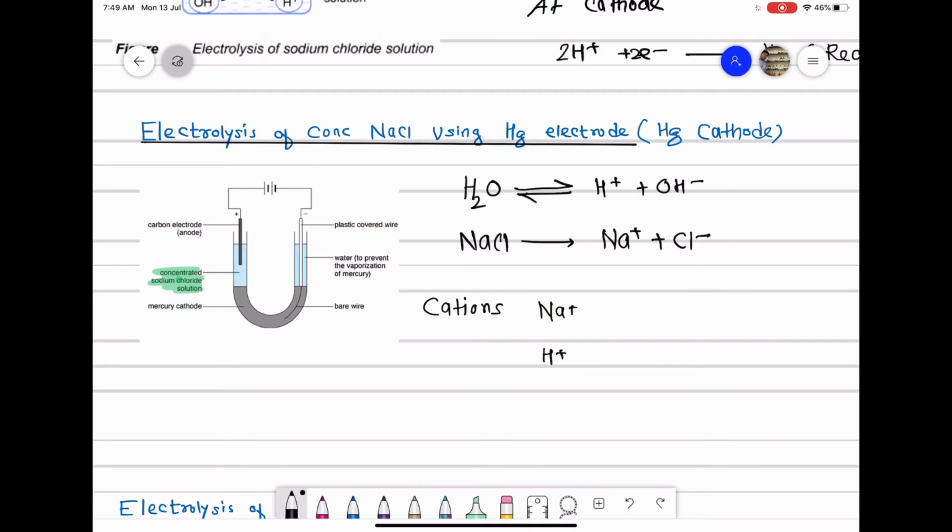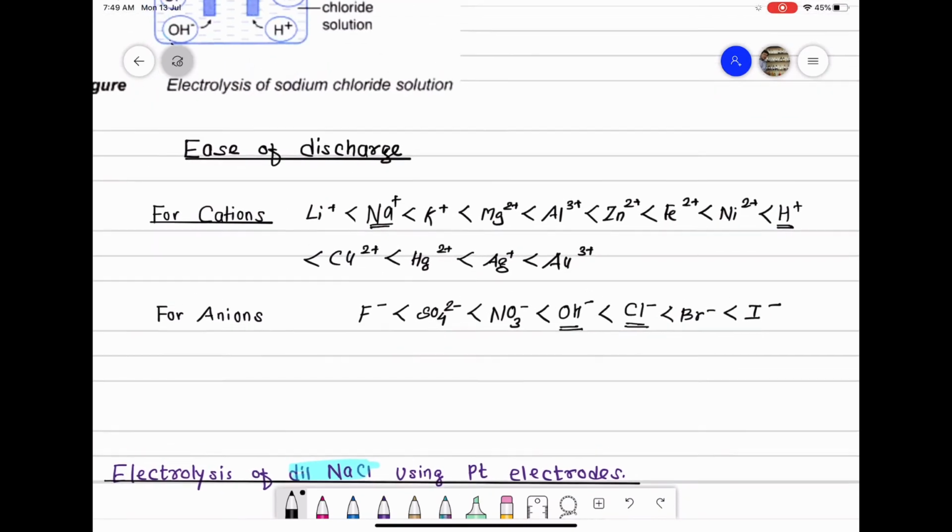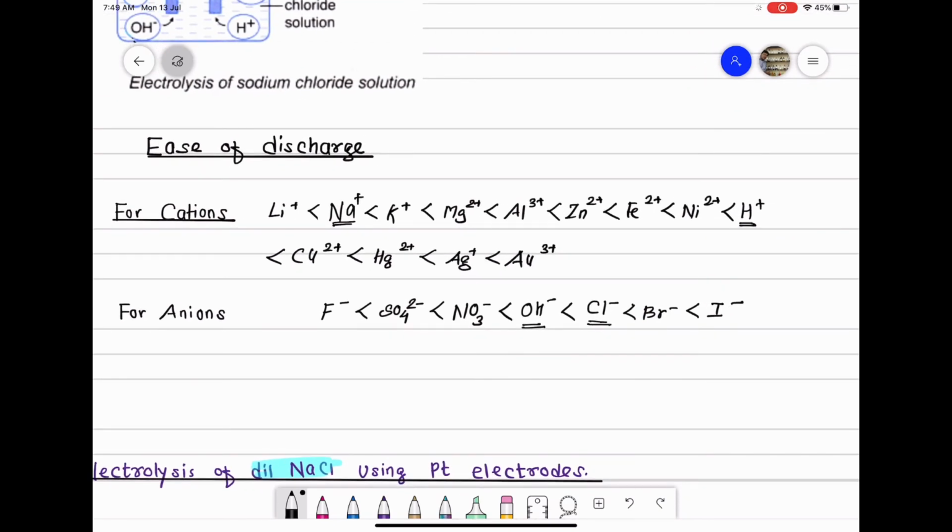So class, which cation will get discharged, or which cation will get reduced preferentially at the cathode? For that we know the order of preferential discharge. If you see the order of preferential discharge, H plus has less discharge potential as compared to Na plus. So it is easier for H plus ions to get reduced at the cathode as compared to Na plus ions. So preference should go to H plus ions.